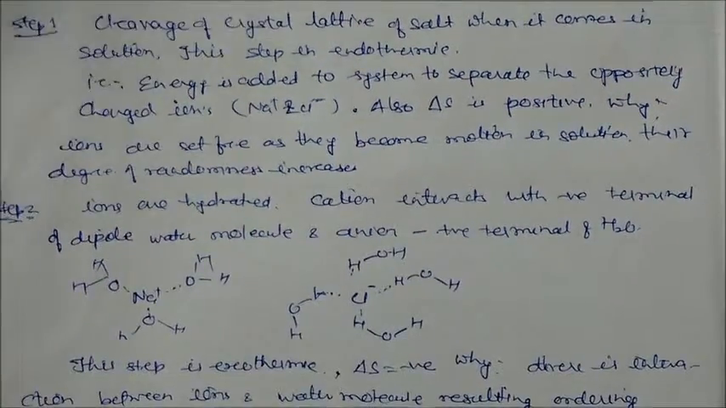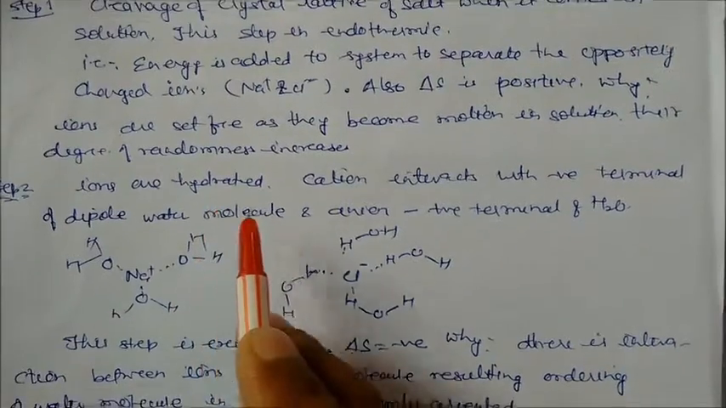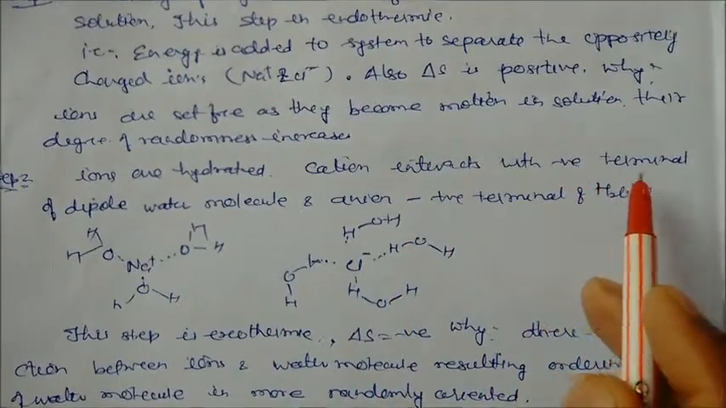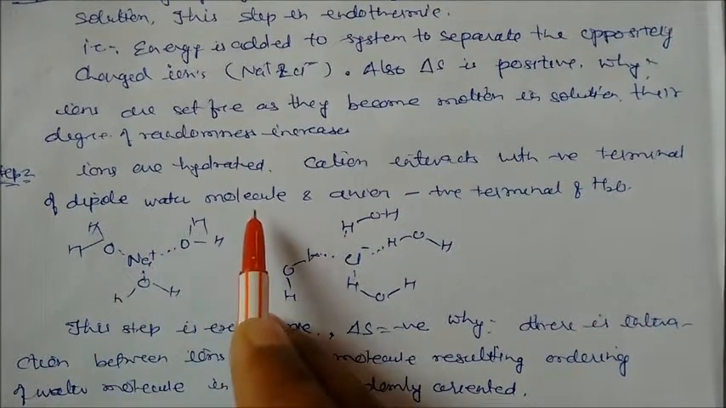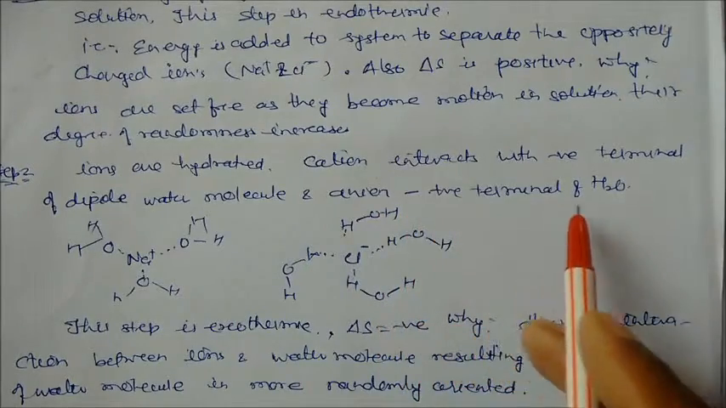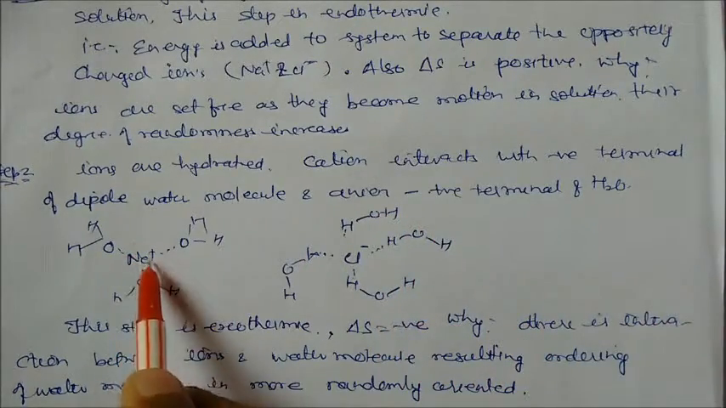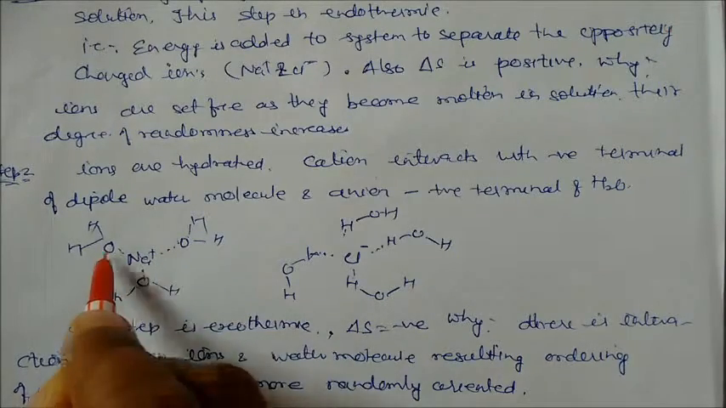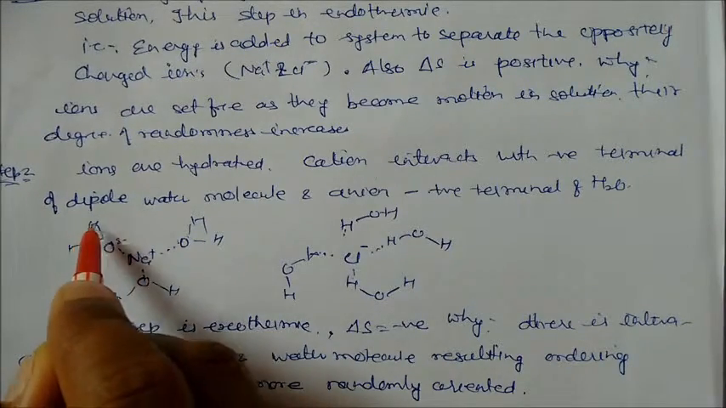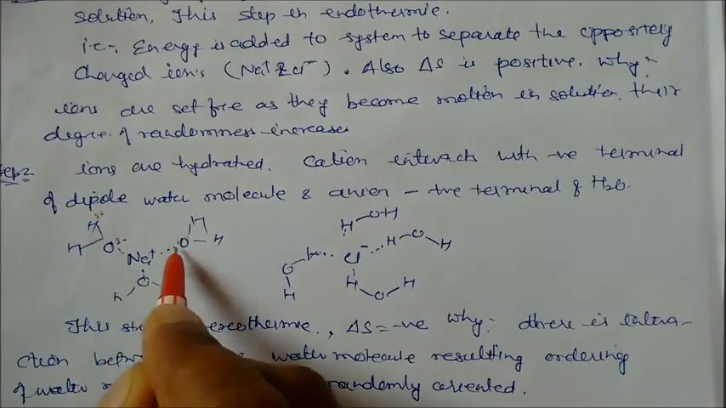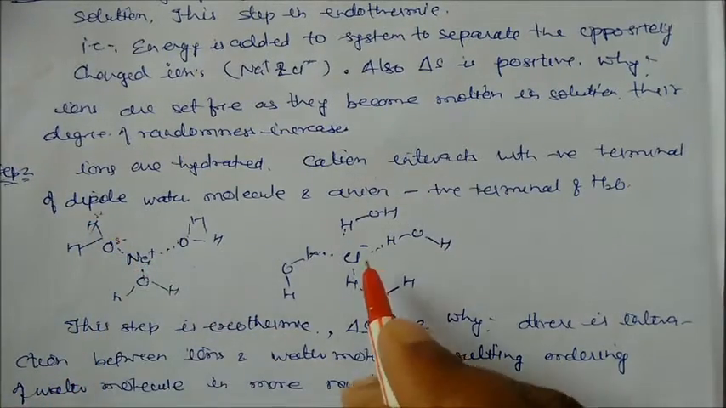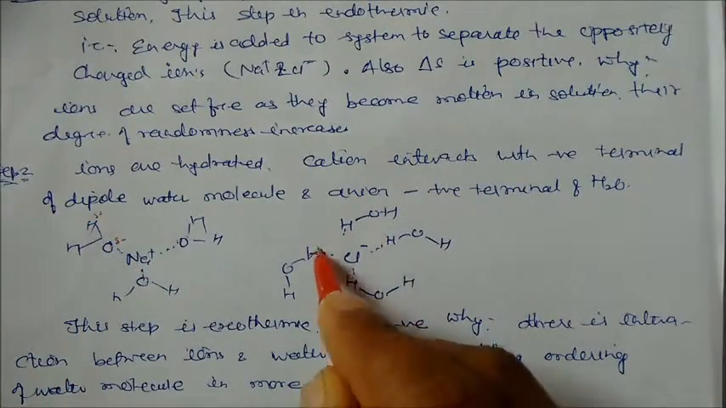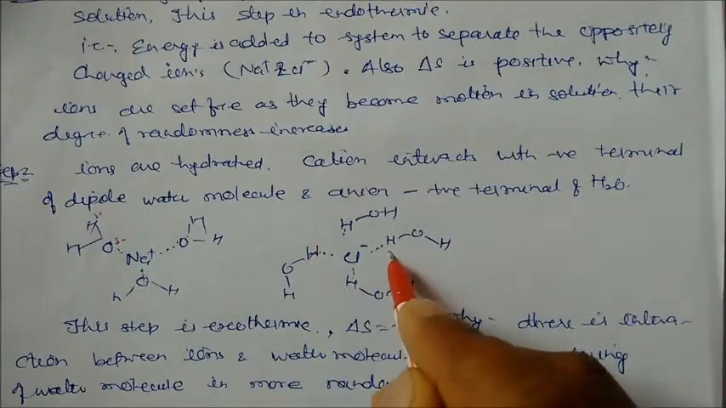Second step is what? Ions are hydrated. So cations interact with the negative terminal of the dipole water molecule. Similarly, anions interact with the positive terminal of the water molecule. Water has a negative terminal at oxygen and hydrogen has a positive terminal. So the positive ion is interacting with the negative terminal of the water. Similarly, chloride is interacting with the positive terminal of the water.